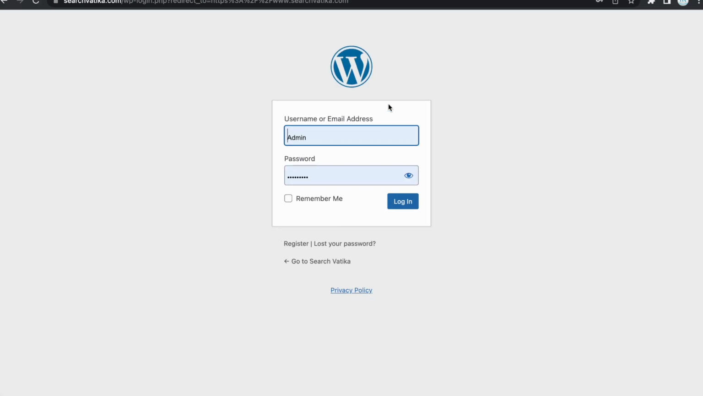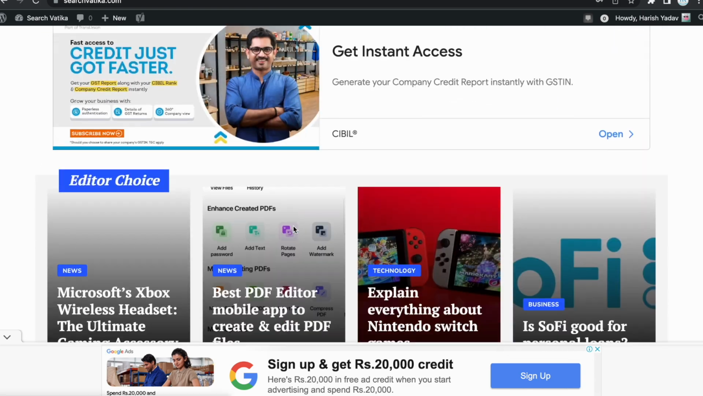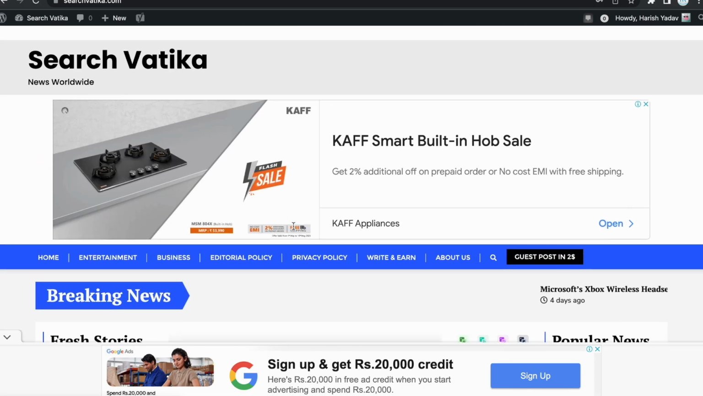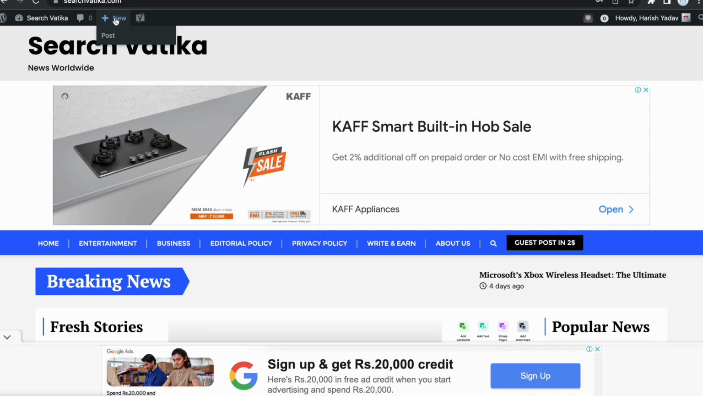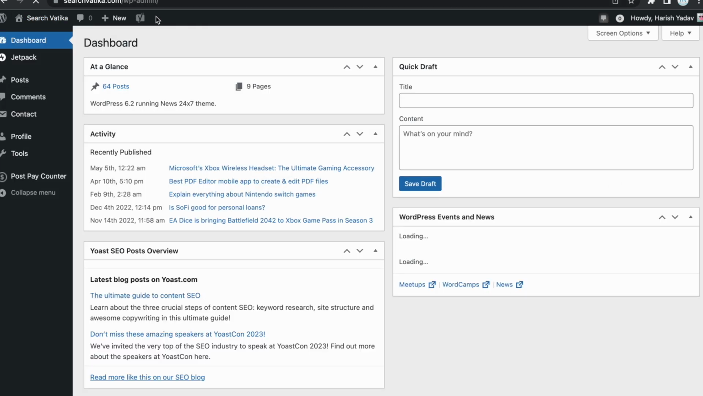So you can click on this login button and enter your username or email address here, and then your password. Okay, yes, this is the front end of the website, but we need to go to the backend. So we can just click on New and then Post. We can also go to the dashboard. Okay, let's just go to the dashboard. Let me explain other things also.